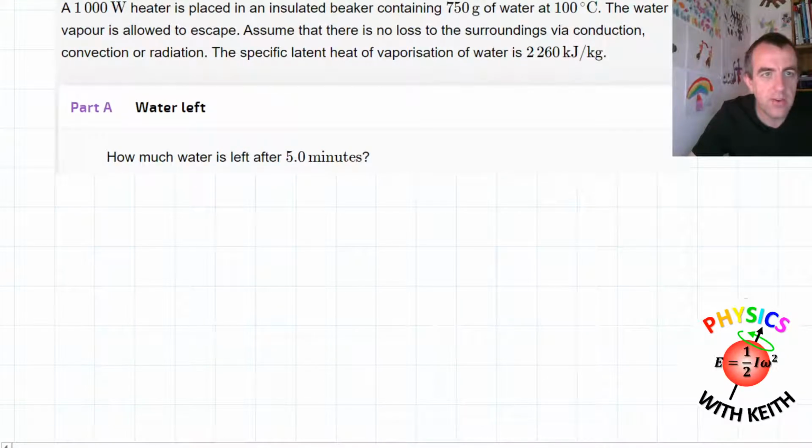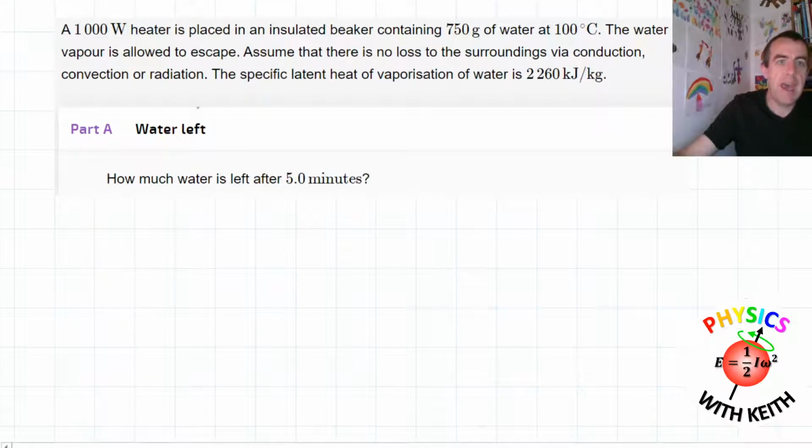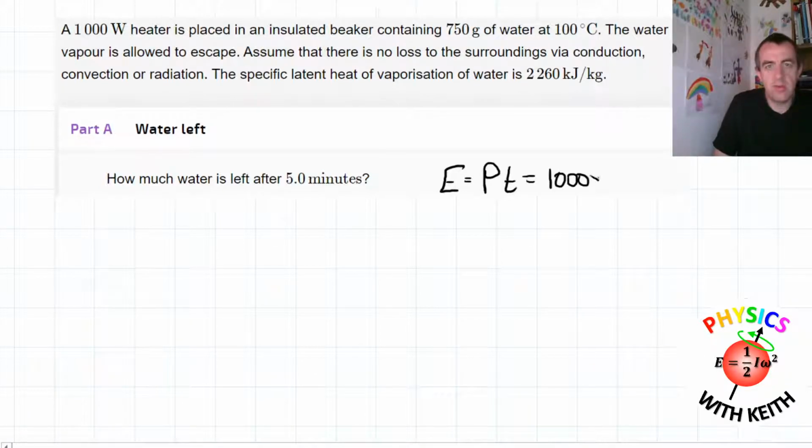Okay, so we've got a heater. It's got a power of the heater. Have we got a time anywhere? Yes, we've got a time. So before I do anything else, I know that I'm going to have to know an amount of energy. If I've got a power and a time and we're doing things in energy, I need to know that energy. So the amount of energy that is transferred is going to be the power multiplied by the time, which is going to be equal to 1000 multiplied by, now it's not multiplied by 5 because that's minutes, it's multiplied by 5 times 60 because that's getting my time in seconds.